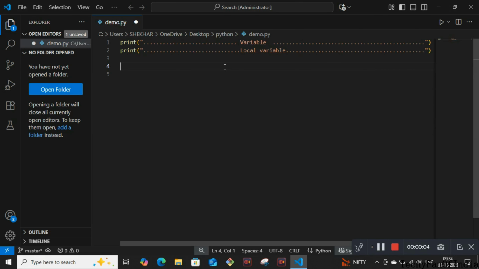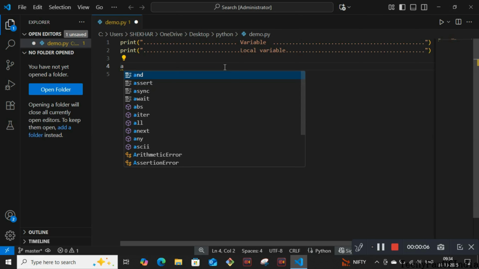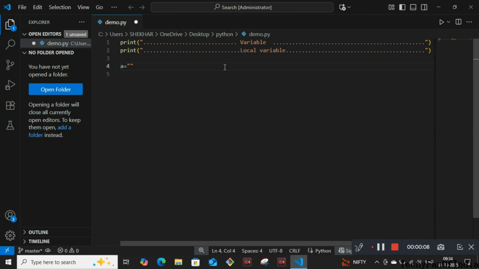As we can see here, it is the local variable we are going to study in this. A we have taken as a variable. Inside we have mentioned "super", and this variable has taken this value as "super" in string, and then we are going to define the function. My function will be mentioned here.